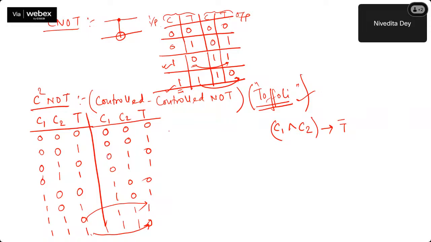And how does it look in Qiskit? It looks something like this. Since you have two controls, I have told you that filled bubbles are the representation of control. So these two are control, and this one is your target. This is C1, this is C2, and this one is your target, T.